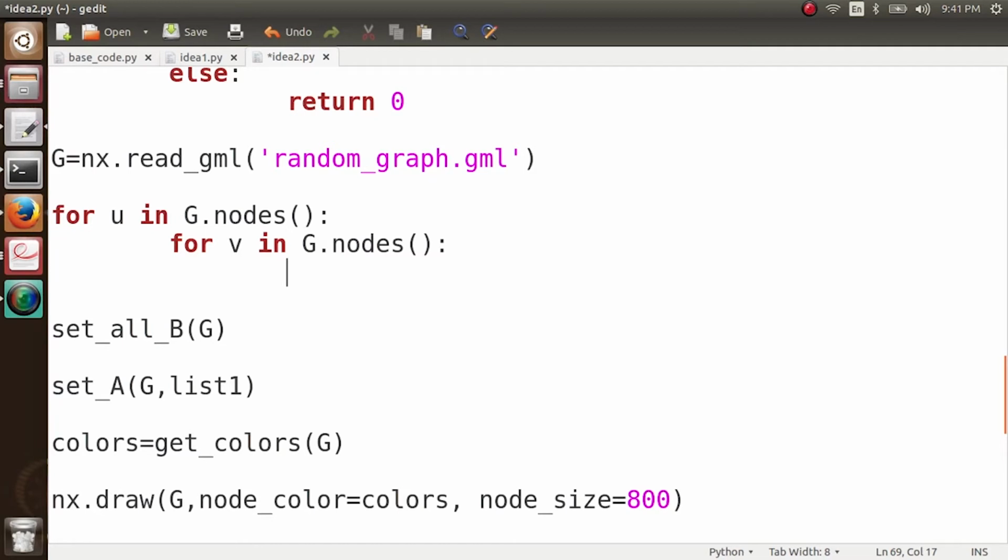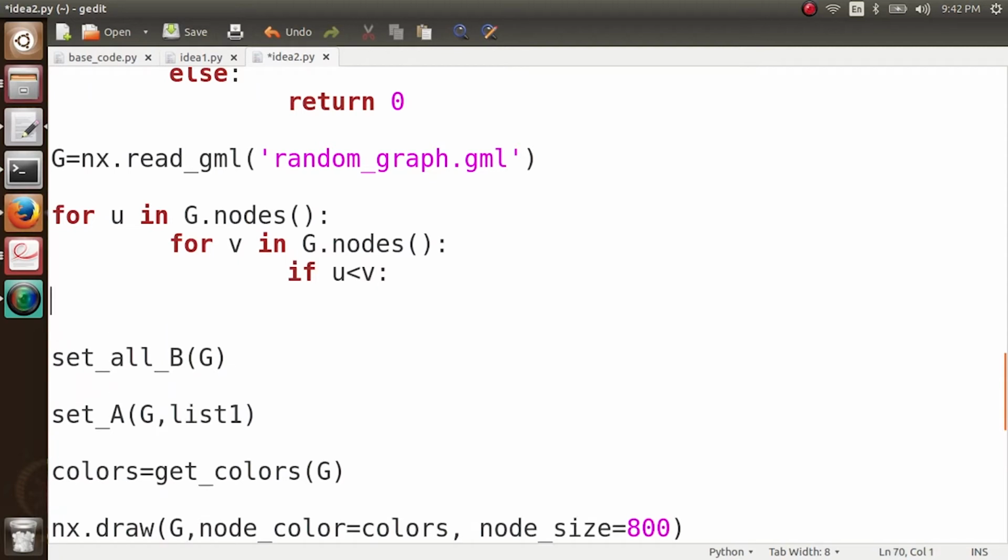If I do it like this, for u in g.nodes, v in g.nodes, node 1 and node 2 will come once, and node 2 and node 1 will come once. Rather, node 1 and here again it will choose 1 again. I do not want such kind of repetition. So I put a condition here: if u is less than v, only then will what I am doing be